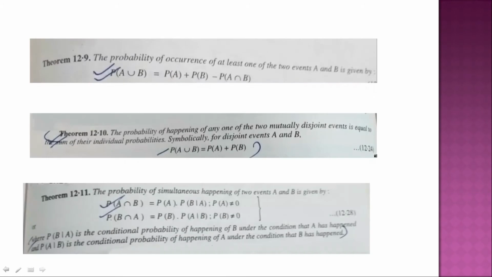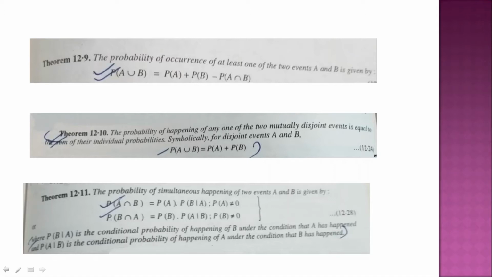Hope you understand this. Coming to the next slide, very interesting. The probability of occurrence of at least one of the two events A and B is given by this. It reminds me of set theory. When I say A union B, I take A plus B minus A intersection B. The same thing happens here. The word at least will give you the set theory formula of A union B. Similarly, the same thing happens here.